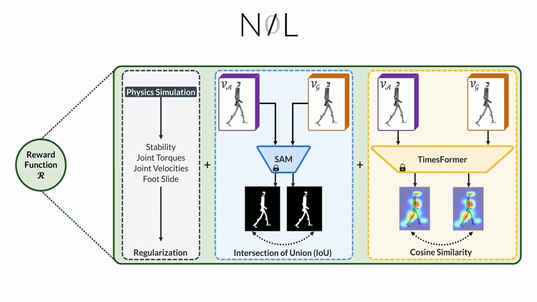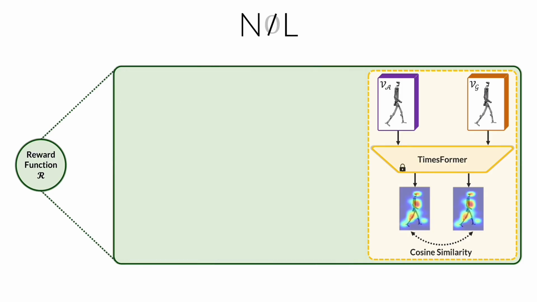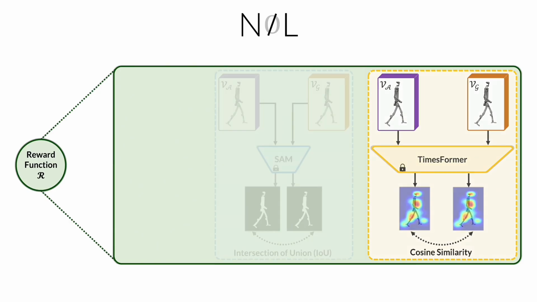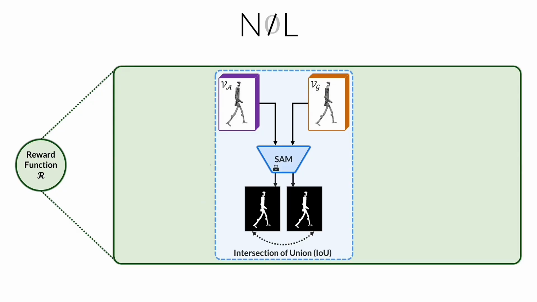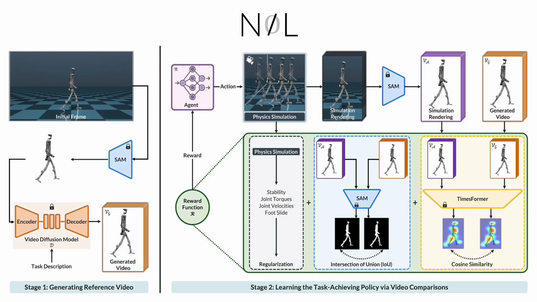Our reward function has three key components. First, video similarity compares latent embeddings of the generated video and the rendered agent video to capture spatial and temporal dynamics. Second, image-based similarity computes the intersection over union between video segmentation masks to ensure frame-wise alignment. Third, motion regularization applies penalties to smooth the motion. With this, NIL enables 3D motor skill acquisition from generated 2D videos by integrating video diffusion models with a discriminator-free imitation learning framework.